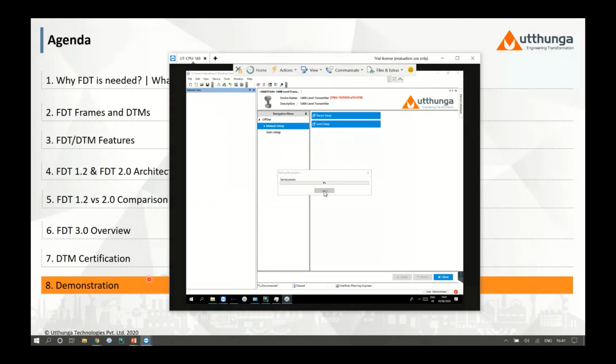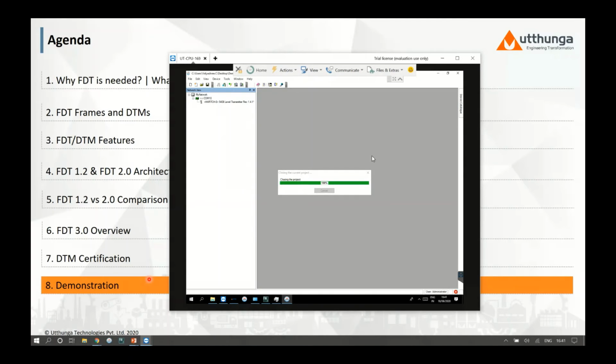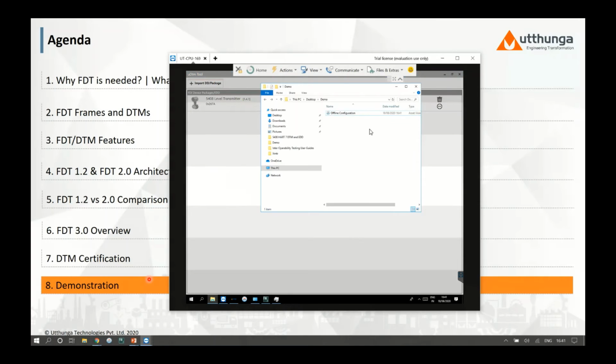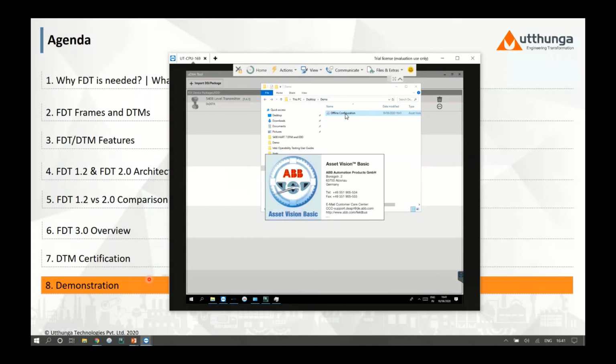And just saved it. What I'll do, I'll just close this now, as we have already saved. So it is asking me, would you like to save it again? So I'm just closing it. So I have saved in the desktop a demo folder. I'm opening from there the offline configuration.